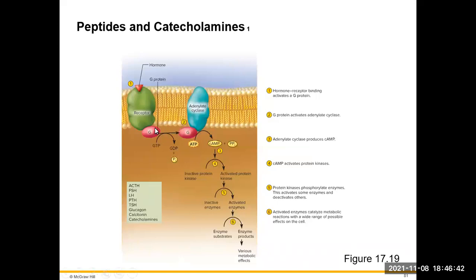Our peptides and catecholamines are going to bind a very specific second messenger. These hormones are going to bind to a receptor, which is going to activate a particular protein called the G protein. That G protein is going to activate some enzyme in the membrane called adenylate cyclase, which activates our second messenger, cyclic AMP. That cyclic AMP is going to activate inactive kinases. Those active kinases are going to activate inactive enzymes. Those activated enzymes now are going to bind to substrates to produce products that give me some kind of metabolic effect to my cell.